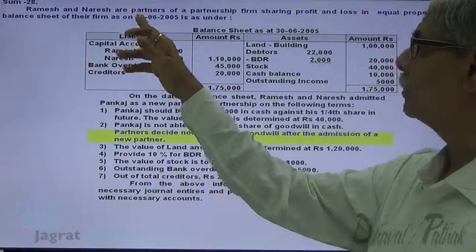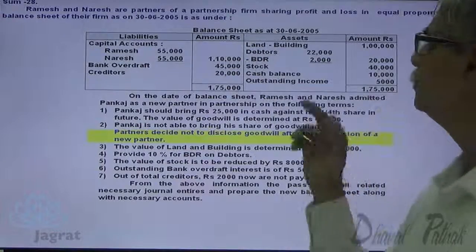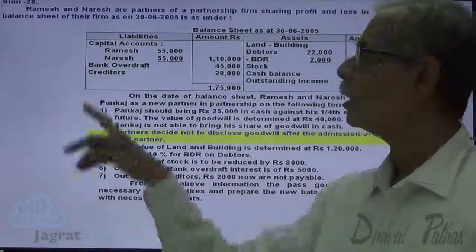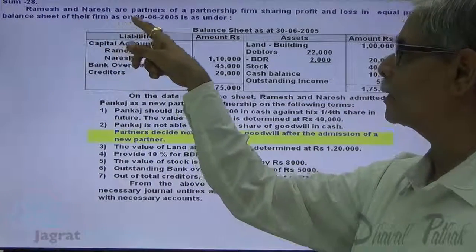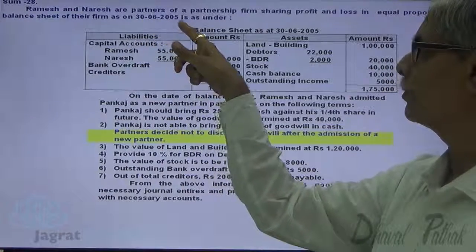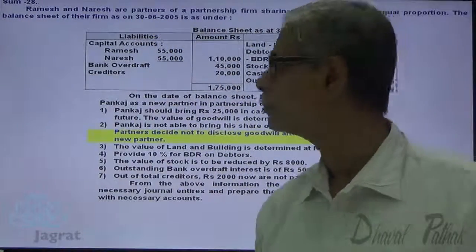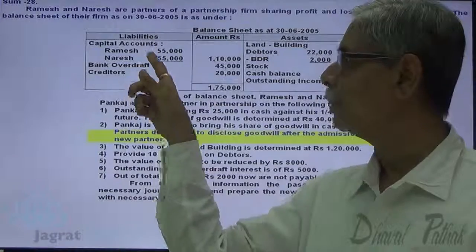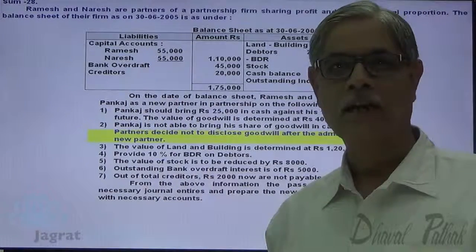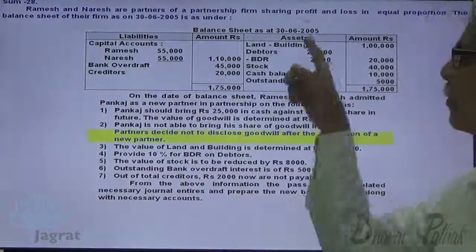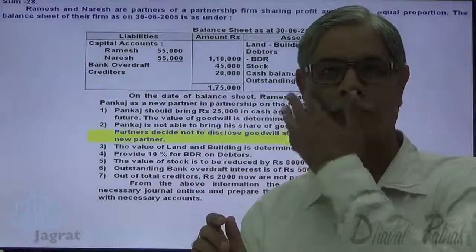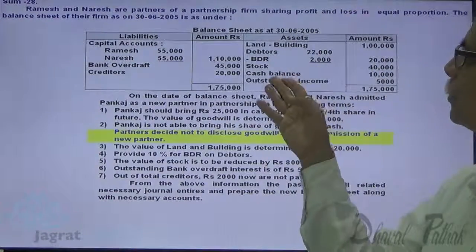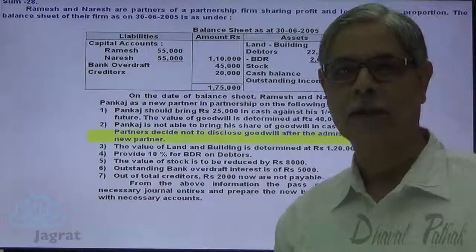Ramesh and Naresh are partners of a partnership firm, sharing profits and losses in equal proportion. The balance sheet of their firm as on 30th June 2005 is as under. On liability side, you are given capital accounts of Ramesh and Naresh, bank overdraft and creditors. On asset side, you are given land and building, debtors, stock, cash and bank balance, and outstanding income.